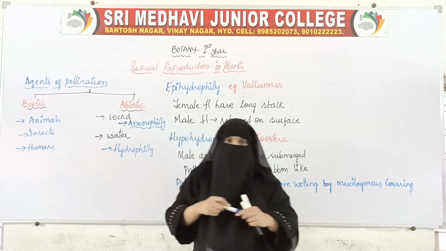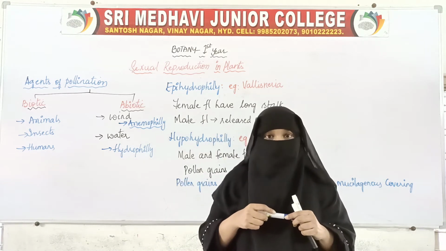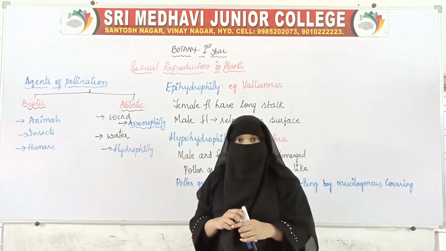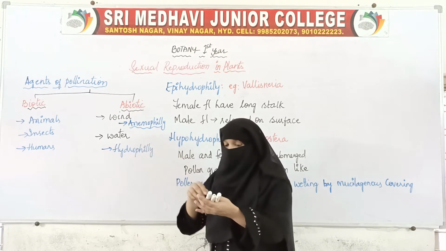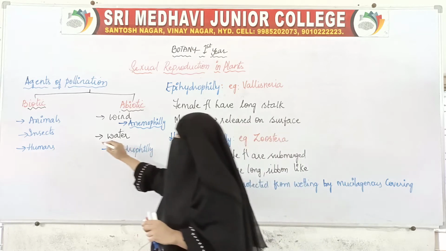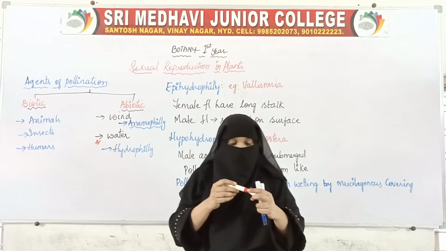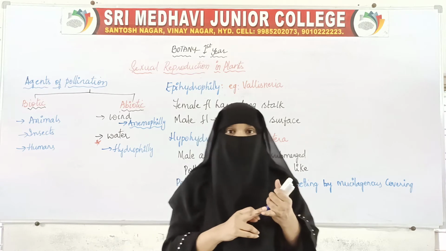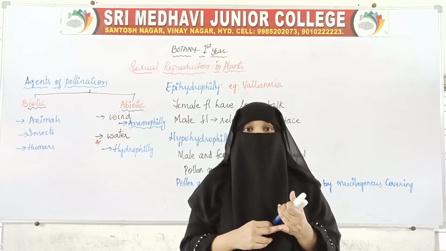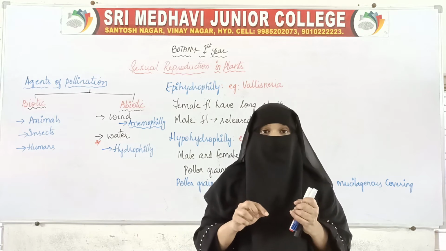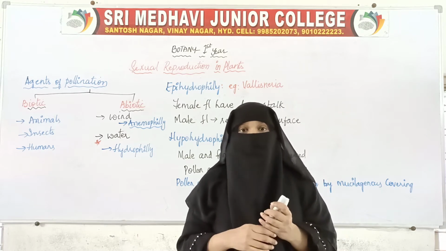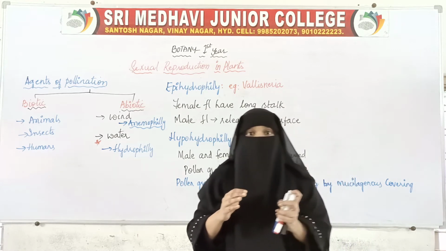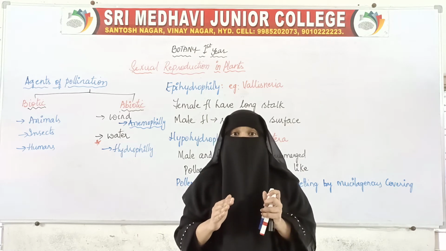If pollination is by wind, then we call it anemophily, and if pollination is by water, we call it hydrophily. So here, first we'll move to water. We'll take water as the pollinating agent. We have seen this in the lower plants such as algae, bryophytes, pteridophytes. They require water as the medium for the reproduction process, for the travel of male gamete to female gamete. So they require water. Water is the only source of reproduction.